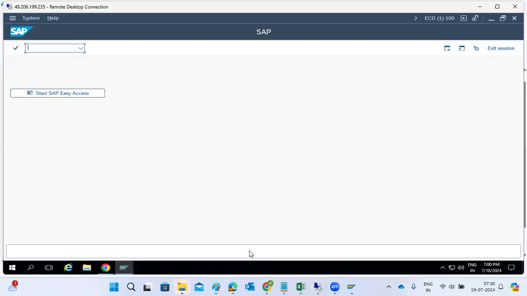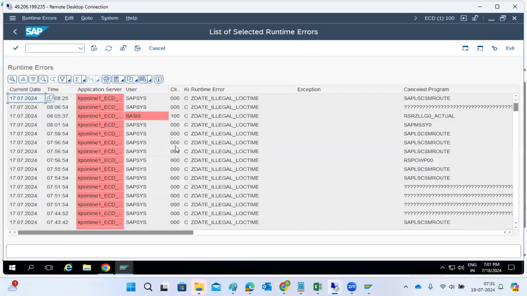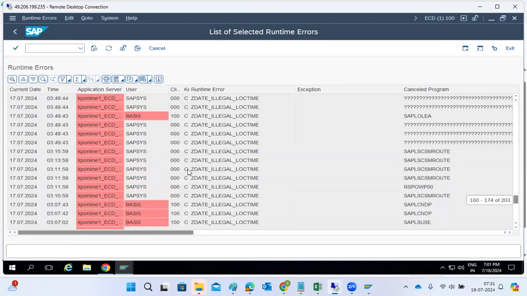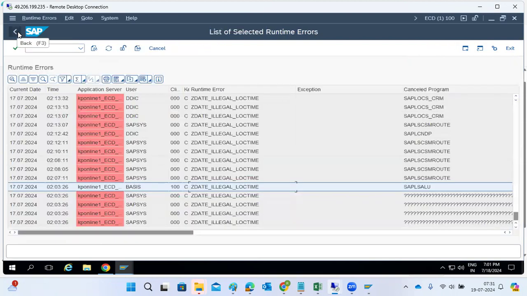ST22, that is what we discussed: dumps, runtime errors. If there are any runtime errors in your system, they will be displayed here. Suppose this is a time zone issue; sometimes it is a syntax error or program error.